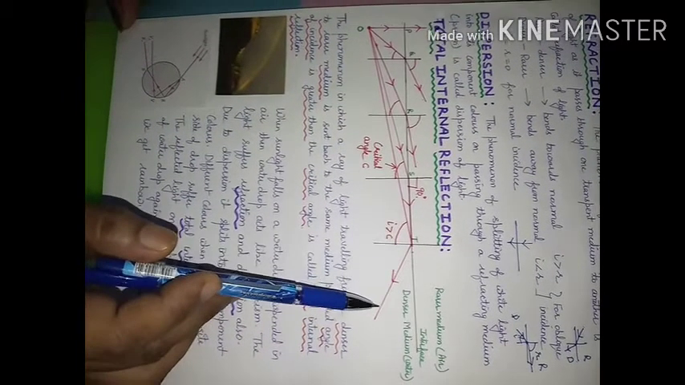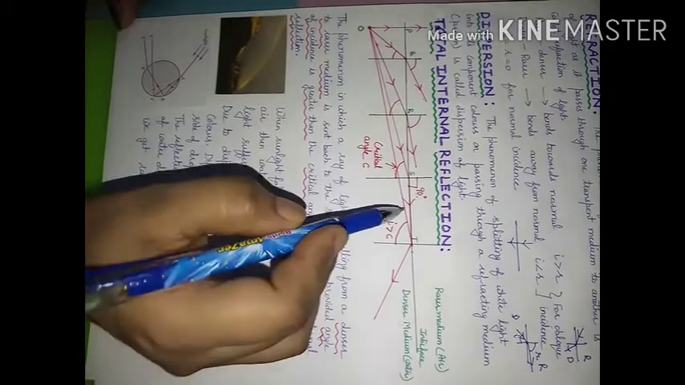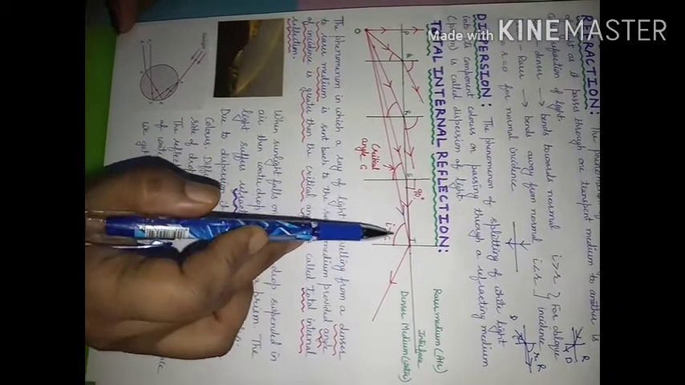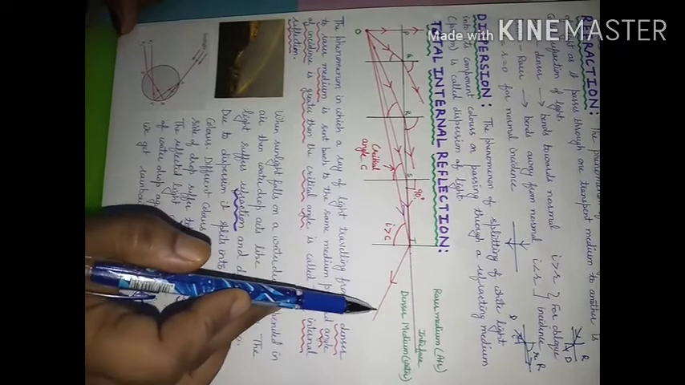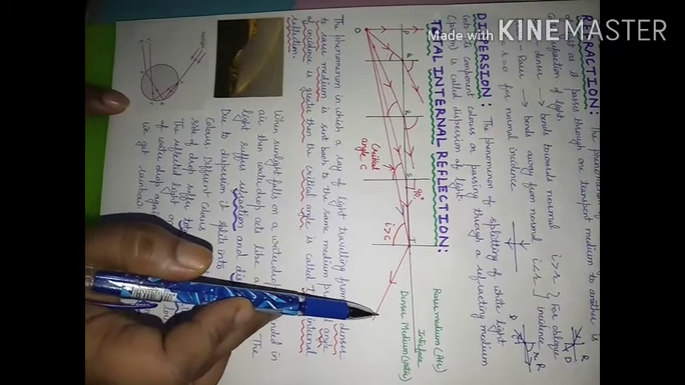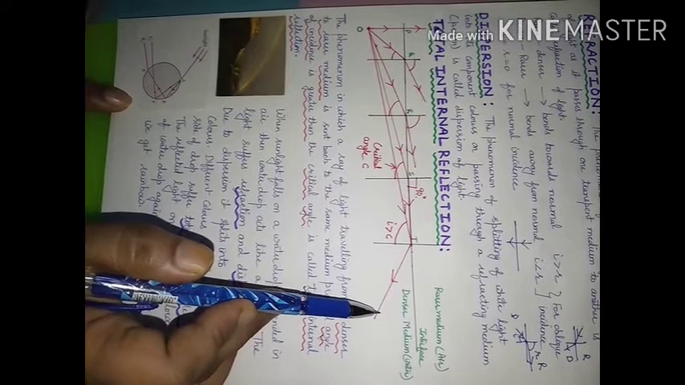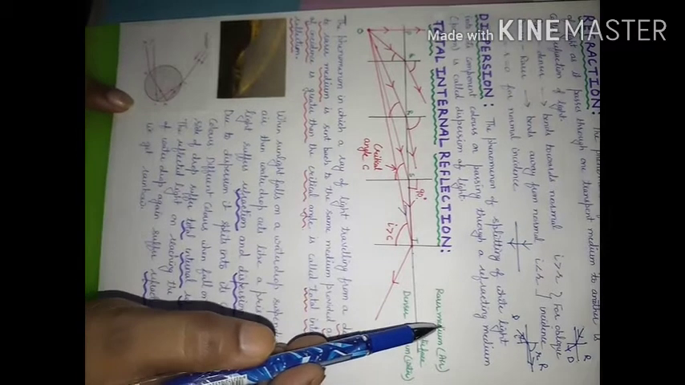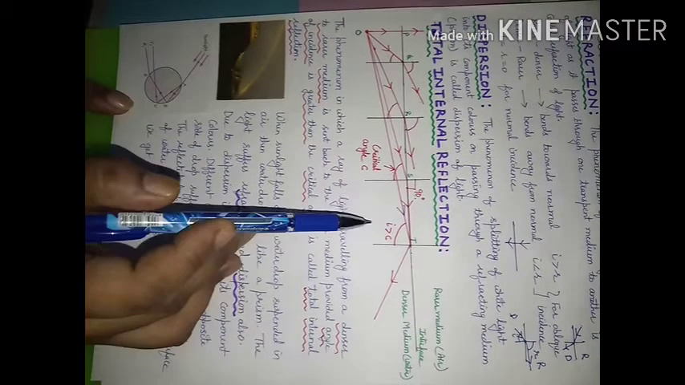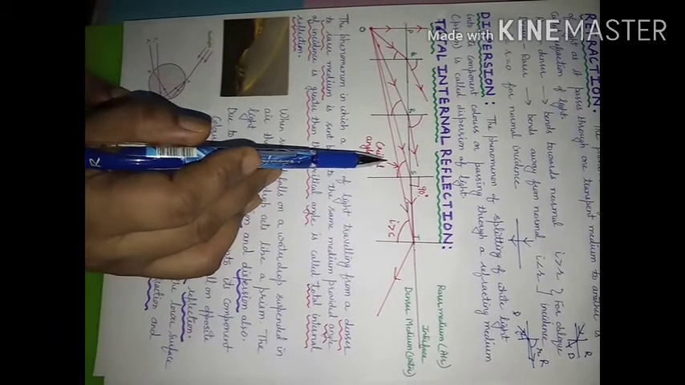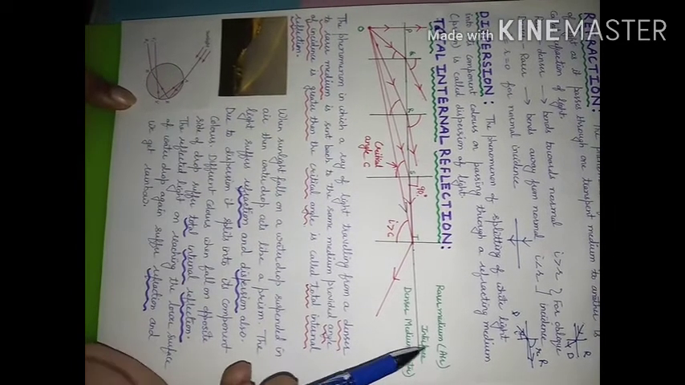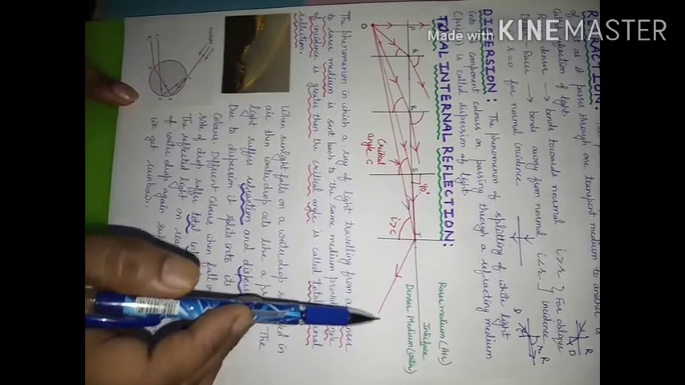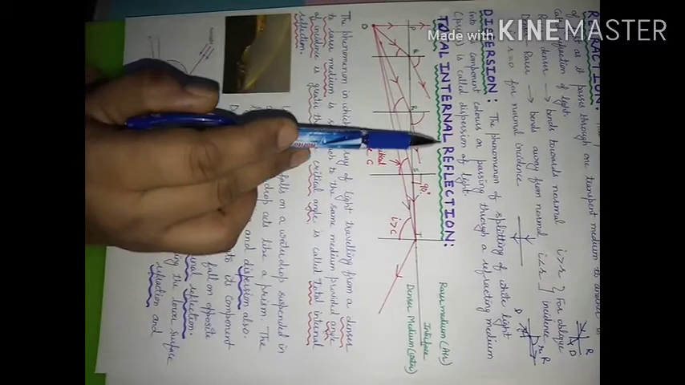This particular phenomenon, when the ray of light is trying to go from denser medium to rarer medium with angle of incidence greater than critical angle, and it comes back into the same medium, is known as total internal reflection. For this phenomenon to happen, the conditions are: the ray of light must go from denser to rarer medium, and the angle of incidence must be greater than critical angle. When these two conditions are satisfied, only then will the ray of light come back in the same medium, and this phenomenon will be known as total internal reflection.